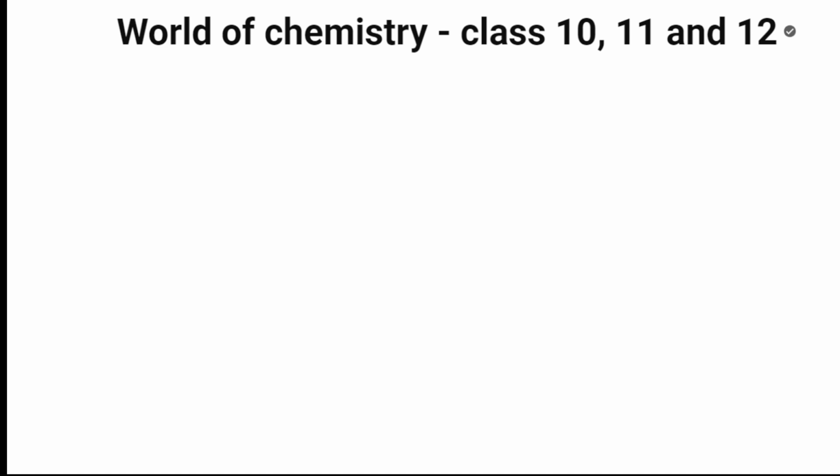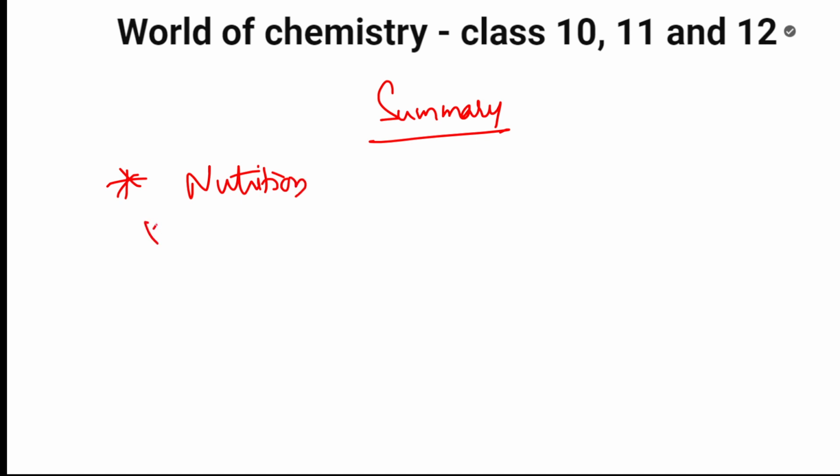Now, we did a little topic today. We'll be doing more and more. Let's summarize what we did. I'll be doing revision, everything, students, nothing to worry. In summary, today we studied what is meant by nutrition. I also taught you what is meant by nutrients.